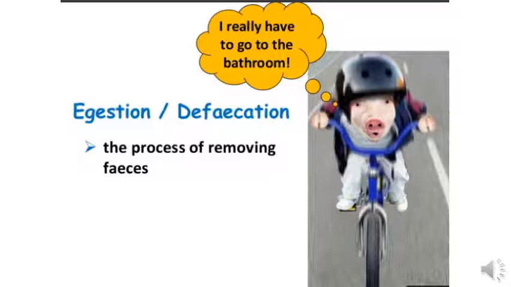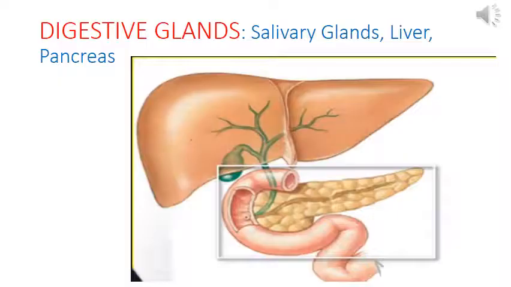Second function, it is the storage of undigested food. That is, the leftover food in the form of feces or stool is stored here. And third, it expels the feces from the anus, and the process is called egestion or defecation. Now we are over with the digestive system.